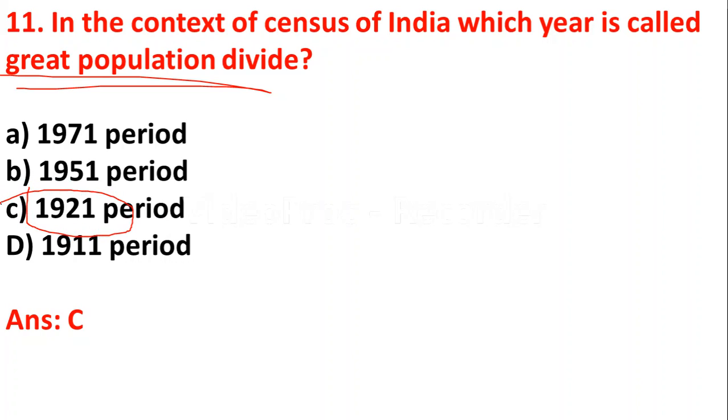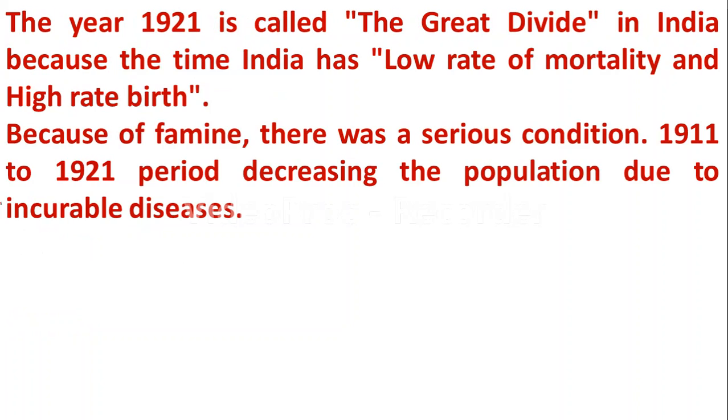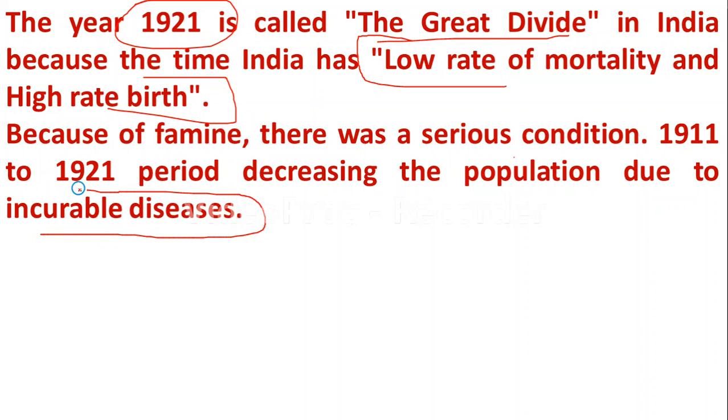1921 is known as the Great Population Divide, because the year 1921 is called Great Population Divide because at that time India had a low rate of mortality and high birth rate. So in the year 1921, mortality rate was very low and birth rate was high. Because of famine, there was a serious condition. In the 1911 to 1921 period, the population was decreasing due to incurable diseases.